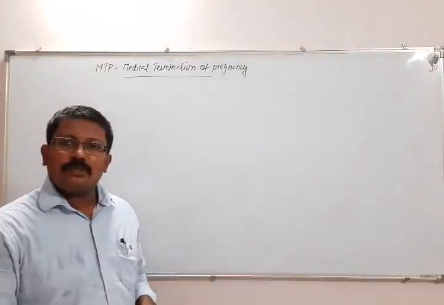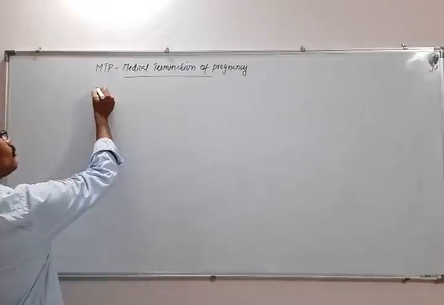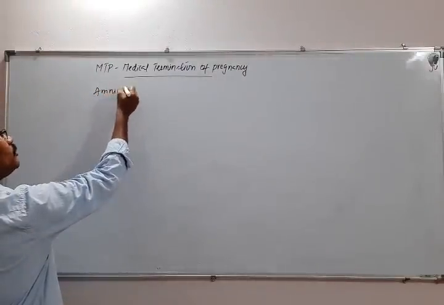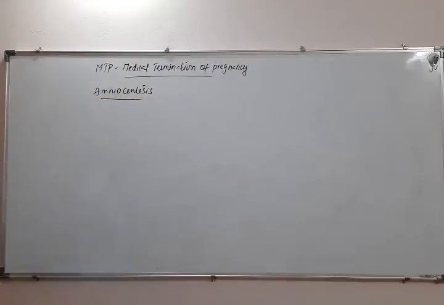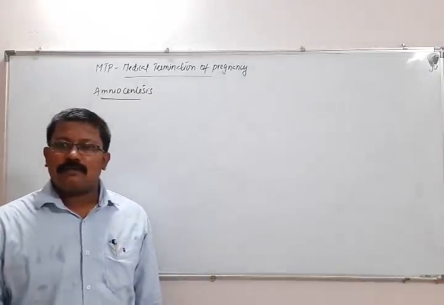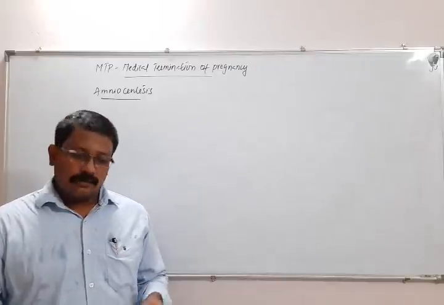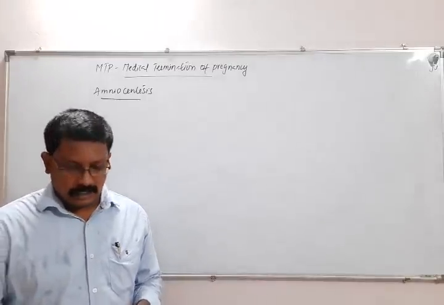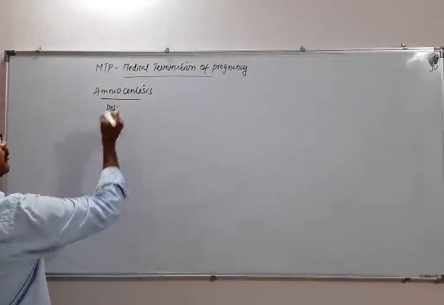Now, how do they come to know it's a female feticide? It's by a test called amniocentesis. So it is by a test, what we call amniocentesis. So with using this amniocentesis, one can determine the sex of a child. So they can come to know whether it is a female fetus or a male fetus.